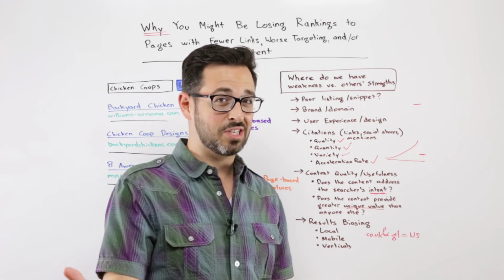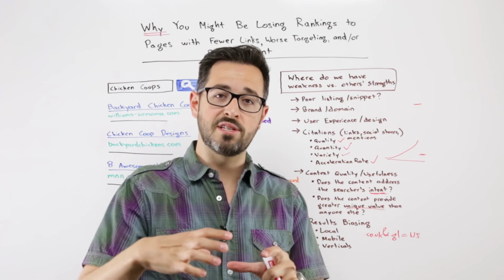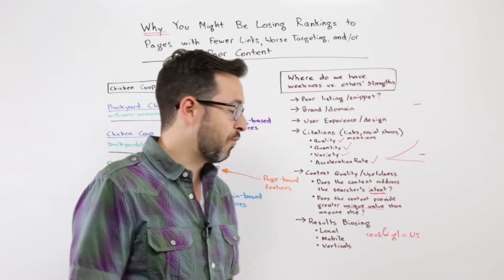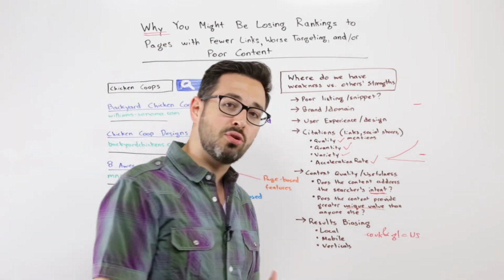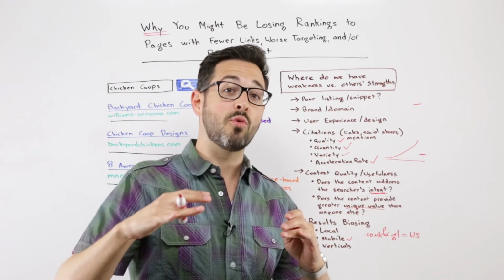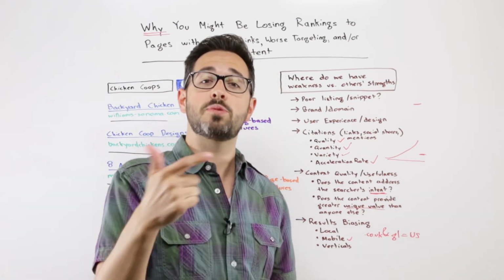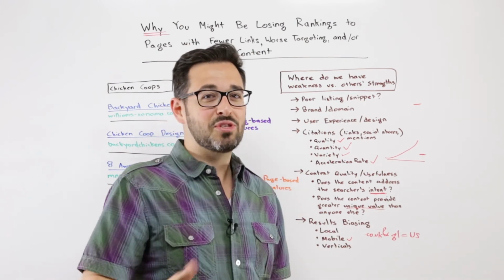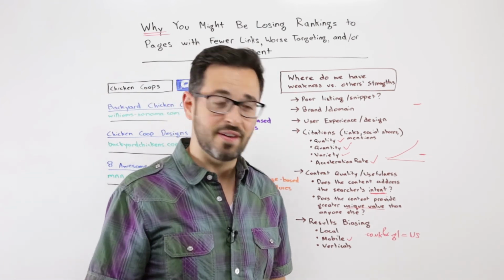And if it's geo-biasing that's going on, it's really going to be very, very hard to compete in those geo markets unless you have a local presence in that market. And for a lot of searches, that's what Google's doing. And the best you can hope for is to be the national brand that performs somewhere in here. Also look for mobile biasing. Remember that Google has said recently that they will discount or not rank you as well if your site doesn't perform quickly, have responsive design, do well on mobile devices. So that might mean that if you're seeing a large amount of mobile searches, be careful. That's something you definitely need to test.